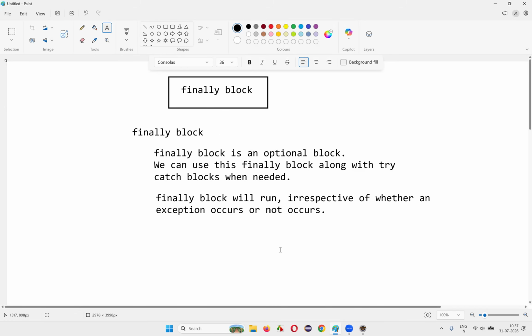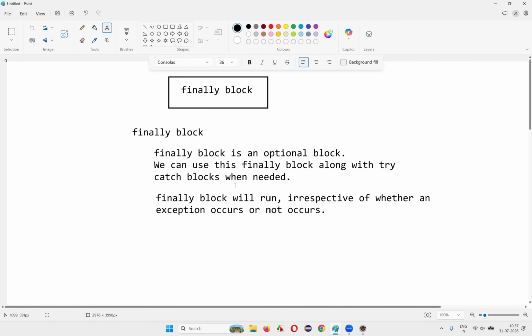What happens in real time is when an exception occurs, the control will go to the catch block. But if the exception doesn't occur, the entire try block code will run, but the catch block code will get skipped. But if the exception occurs, the control from the try block will immediately go to the catch block.